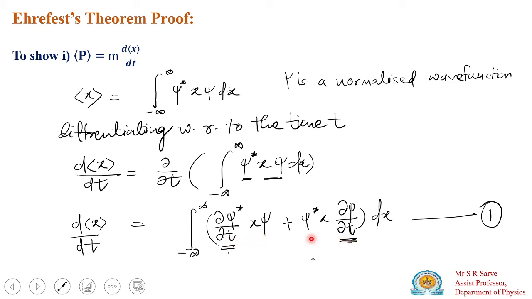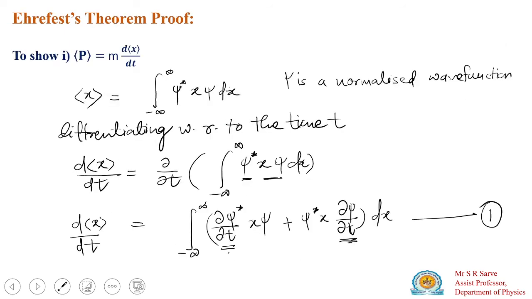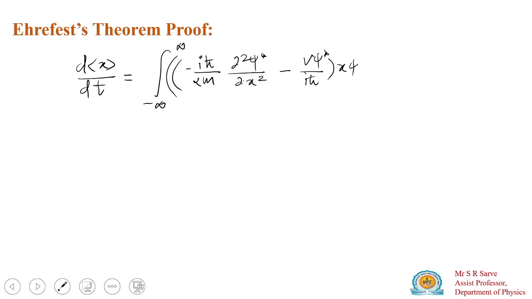What is the second term? ψ* x into dψ/dt. Substitute this also: plus ψ* into x, and substitute the value of dψ/dt.